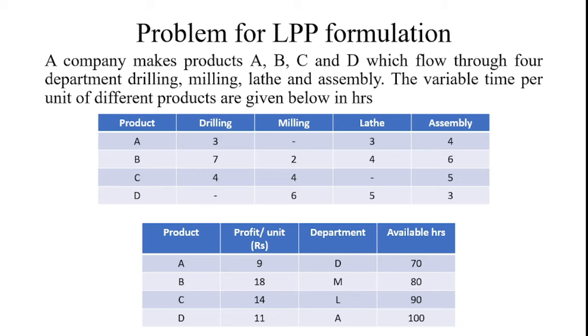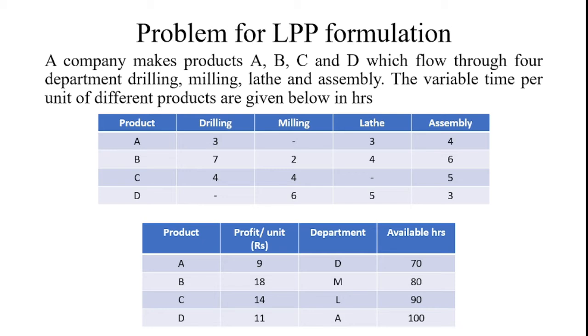Likewise with the processes and hours that are required to complete products A, B, C, D, the problem has the data for the products A, B, C, D produced, and then it gives the profit: product A 9 rupees, product B 18 rupees, product C 14 rupees, and product D 11 rupees.